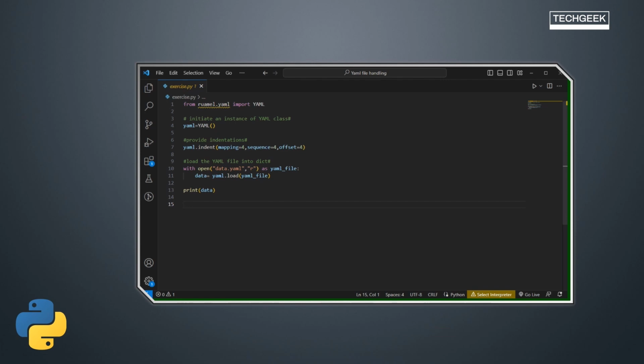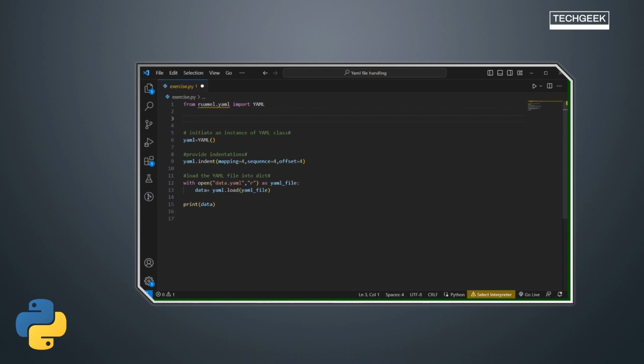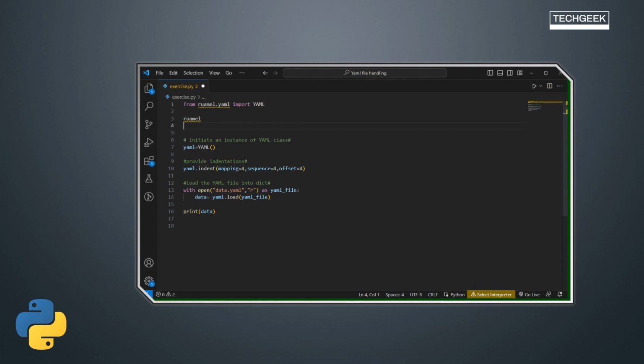That is the first part we have. We'll also try to write a new YAML file. We'll cover that after this read operation is done. What I have done is there are two modules that we can consider. As you can see, I have taken this ruamel.yaml, right? And there is another module, PyYAML. So for reading the YAML file, you can use any of them, right?